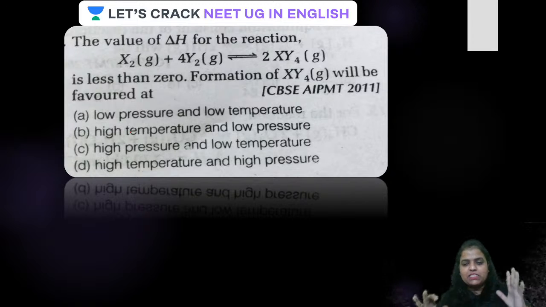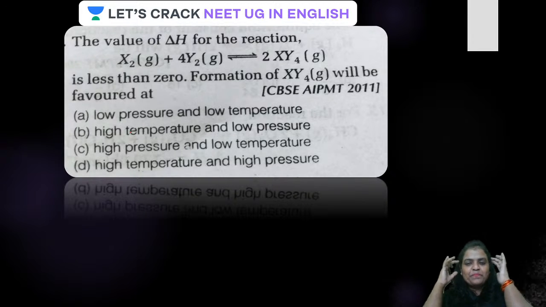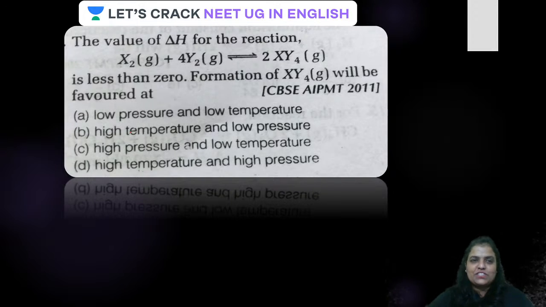Come on, guys, there are so many things to be known here. Are you getting it? All your eyes on the screen, guys. First of all, delta H is negative. If the value is less than 0, that means it is negative. Well done, you guys are solving, so nice of you.